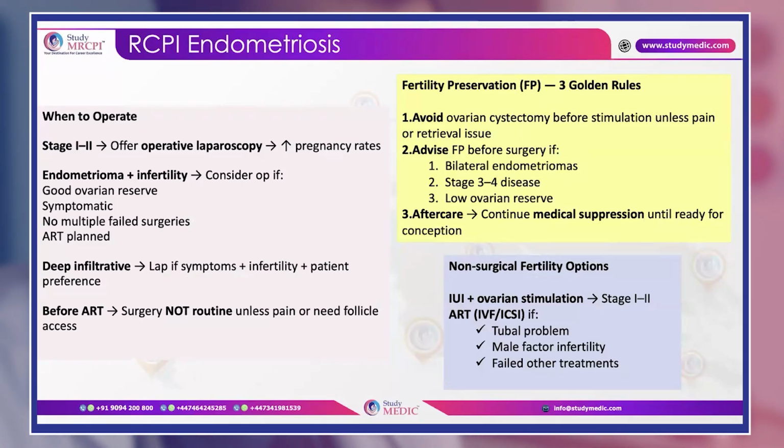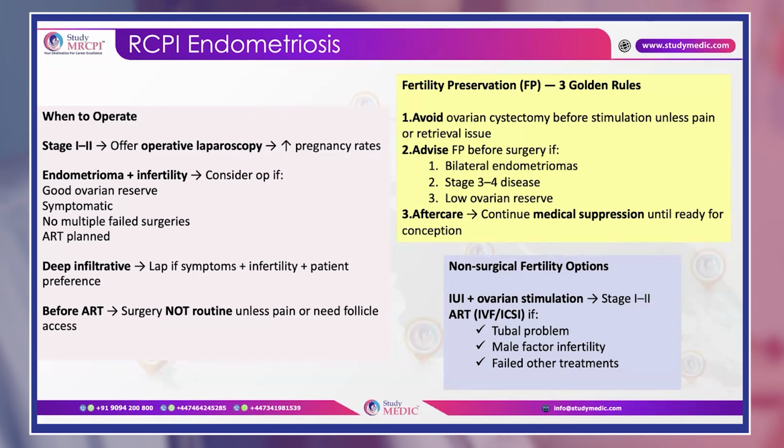If it is stage 1 and stage 2 endometriosis and you want to improve the pregnancy rates, then you can offer her operative laparoscopy. Okay. And in mild endometriosis, after that, you can offer them intrauterine insemination with ovarian stimulation.